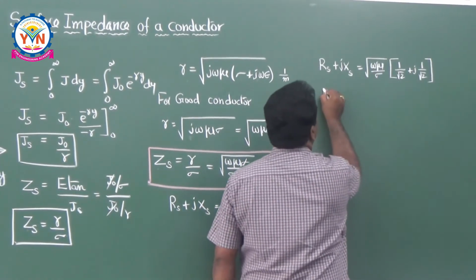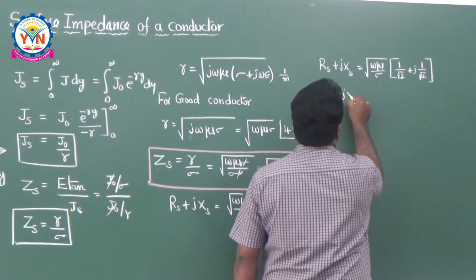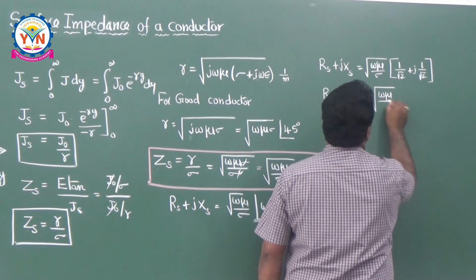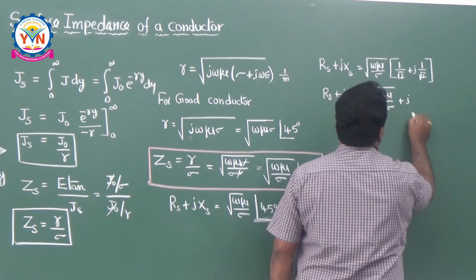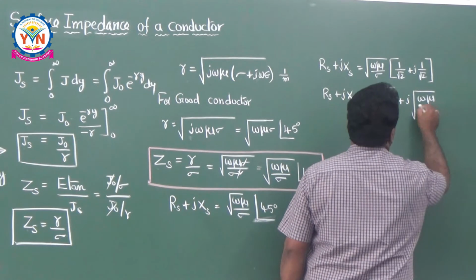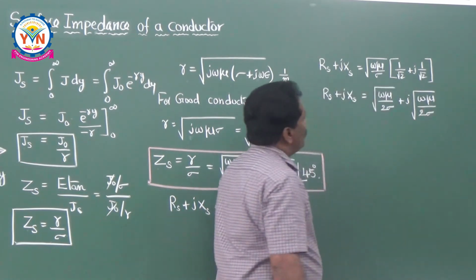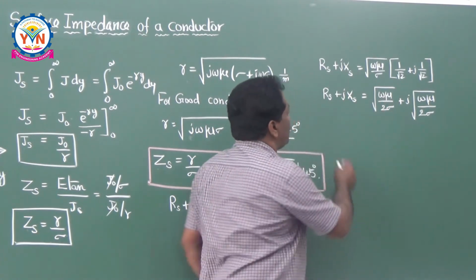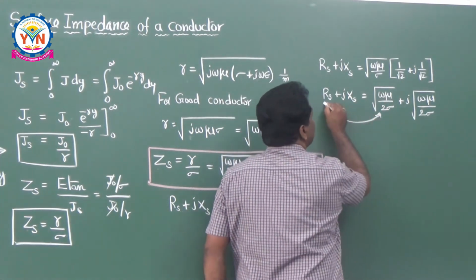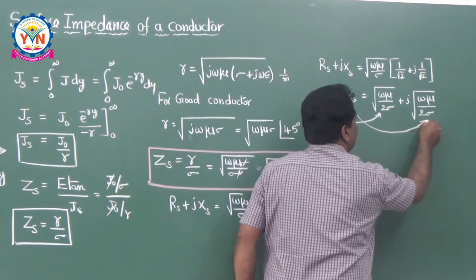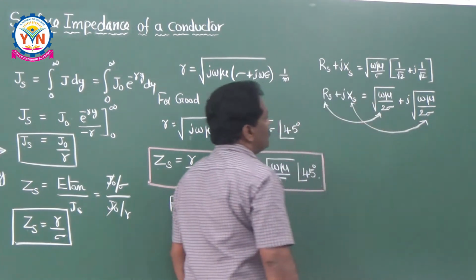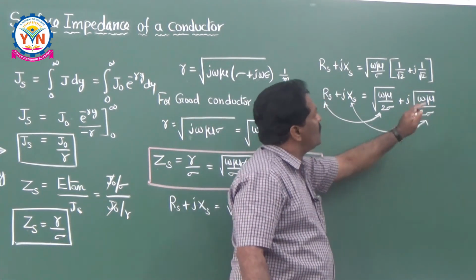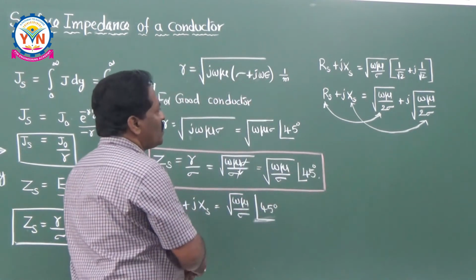So Rs plus jXs is equal to root of omega mu by 2 sigma plus j into root of omega mu by 2 sigma. This is the real part and this is the imaginary part. The real part is your surface resistance, and the imaginary part is your reactive part. Both are the same, root of omega mu by 2 sigma.